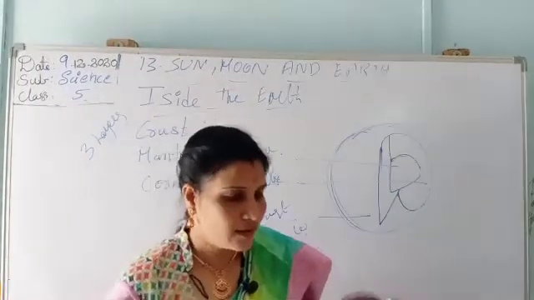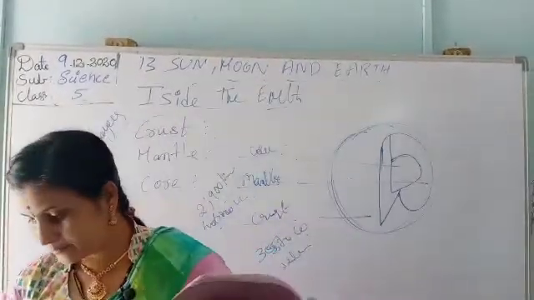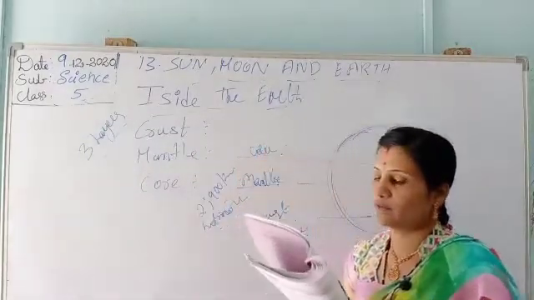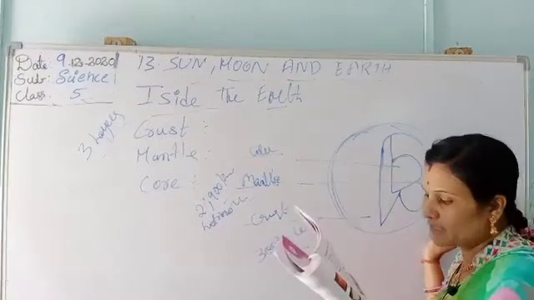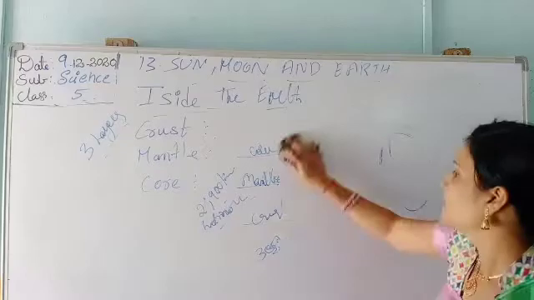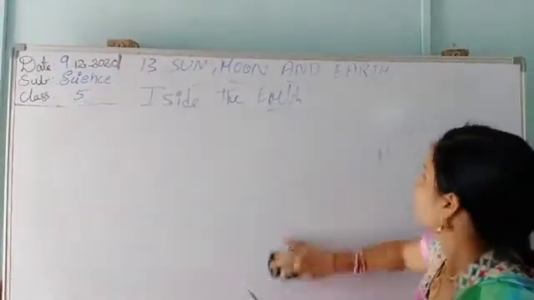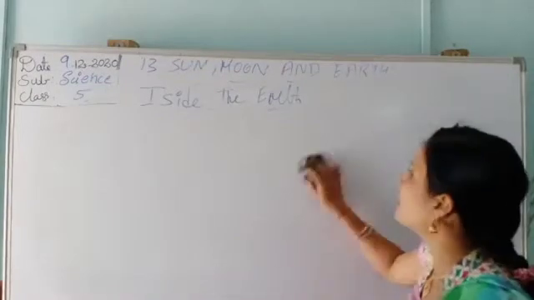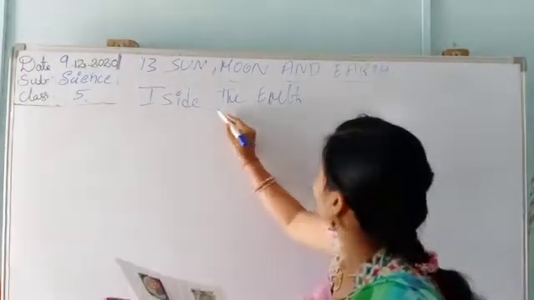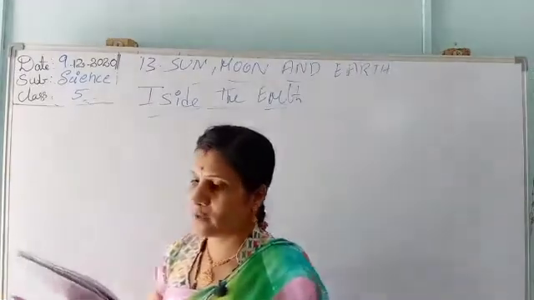The crust is 35 to 60 kilometers thick. After that come the mantle rocks, about 2900 kilometers, and then the core, which is the innermost part. The three layers are the crust, mantle and core. So you have to see the internal structure of the earth. Okay. We have started and completed the internal structure of the earth.